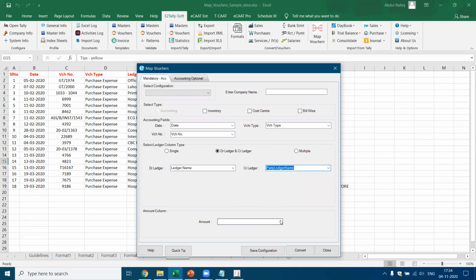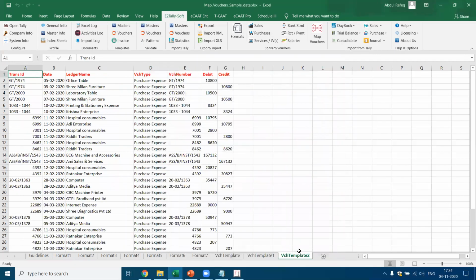Right? And next I have to select the amount. There is only one amount column here. I select the amount column and now I say convert. Now this should be able to convert transactions. See, beautiful. So we got the transactions, select this one, converted. So it means in the case of map vouchers, it directly converts these vouchers and gives you the result in one go. Okay, now let's close this.